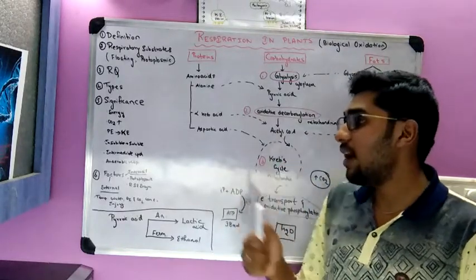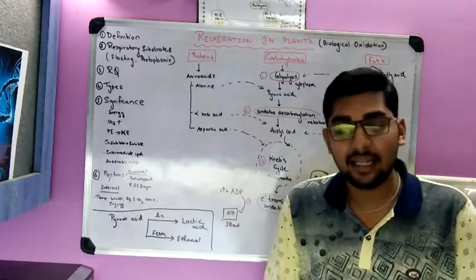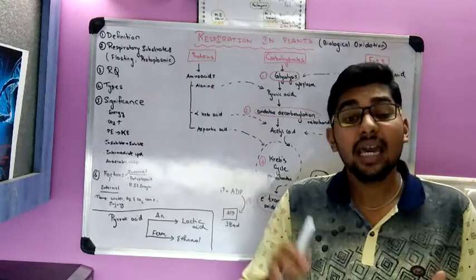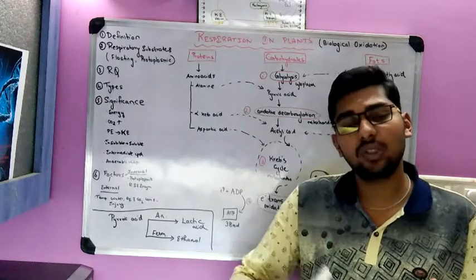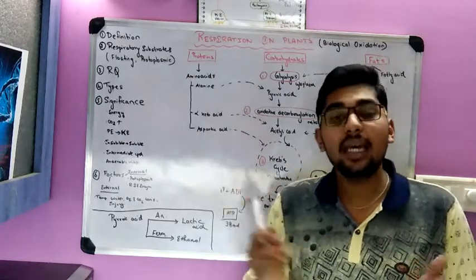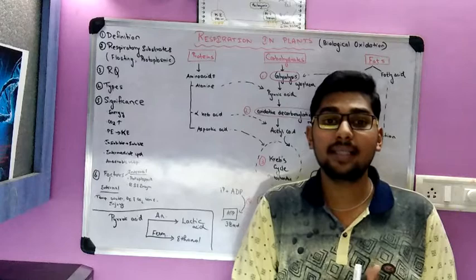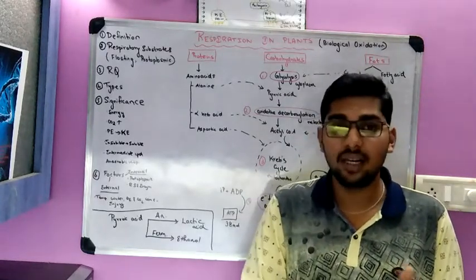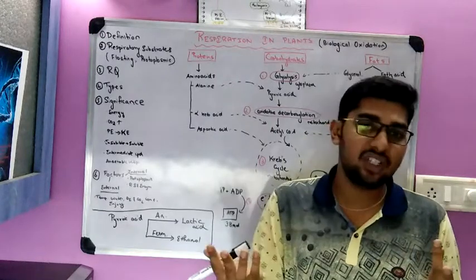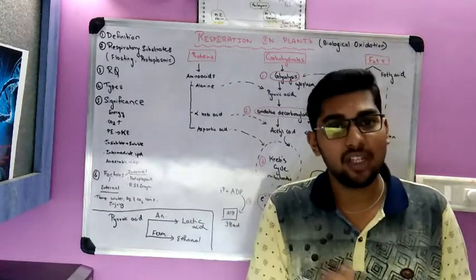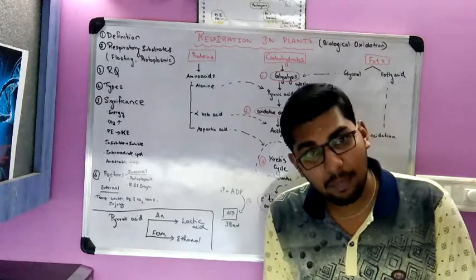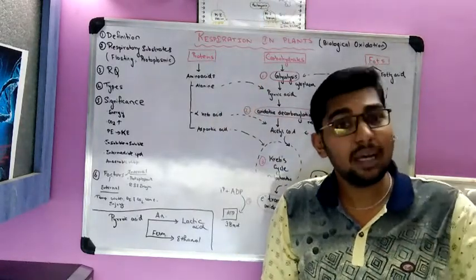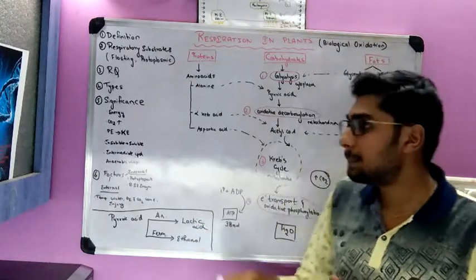If you see the internal factors, the protoplasmic content, the age of the plant, and the activity of the cell are very important. In young plants, the rate of respiration is very high. Similarly, in meristematic cells, which are cells that undergo repeated divisions, energy is required for the growth of the cell, and for that, respiration is required. Hence, in very young plants and meristematic cells, the rate of respiration is very high, and in older plants, the respiration is very low.